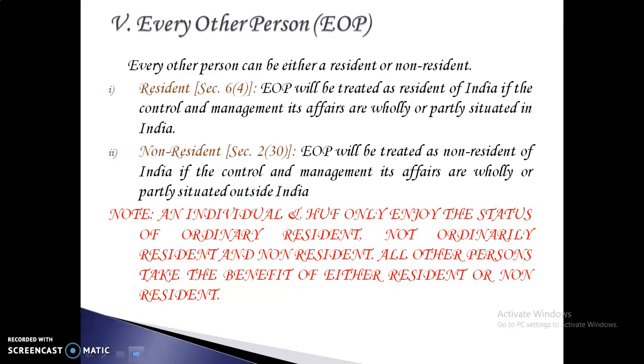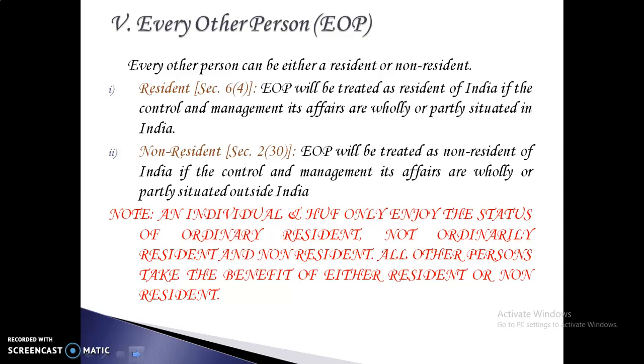Now we will discuss the residential status of every other person. Every other person may be an artificial juridical person or local authority. Examples like university, temples, idols are considered under other person. It can enjoy either a resident or non-resident status.